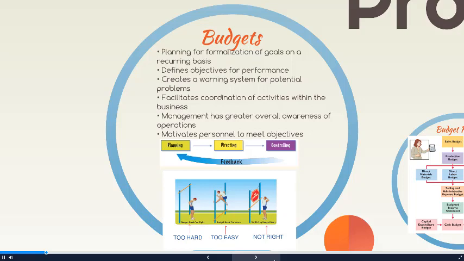Some areas of budgeting that we need to be concerned with are how we set our budgets. Are we setting them too hard? This tends to demotivate employees because these goals are unobtainable. Or are they too easy? Do they allow too much budgetary slack?